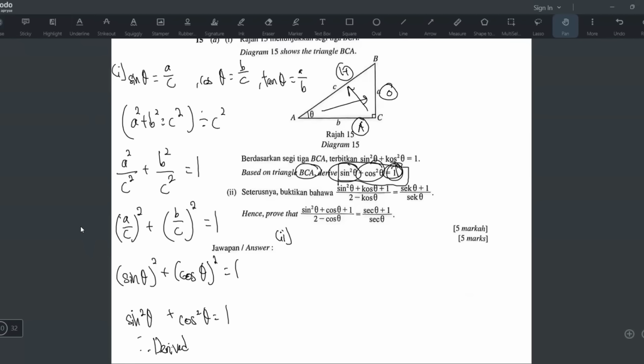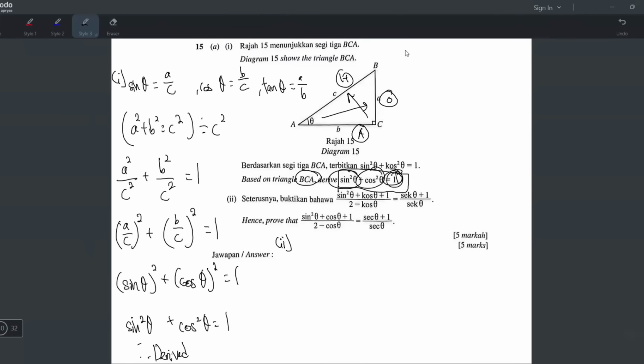You can either start from the left hand side, or right hand side also can. But usually I will start with the more complicated side. Okay. All right. Imagine if I start from the left hand side. What can we do if we start from this side? Okay, of course, the sine square, you can use the basic identity formula. You can change to 1 minus cos square theta. And then I think that's it. 1 plus 1 can become 2 minus cos square theta plus cos theta over 2 minus cos theta, something like that. Right? But the other side, I want sec theta plus 1.